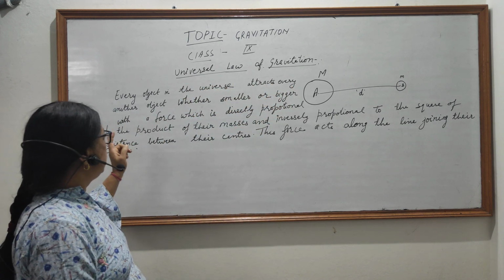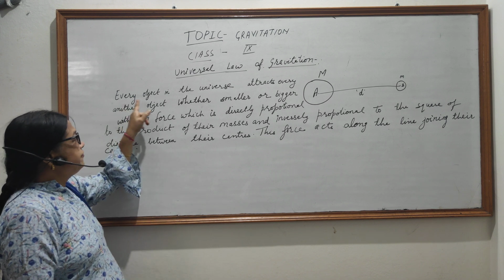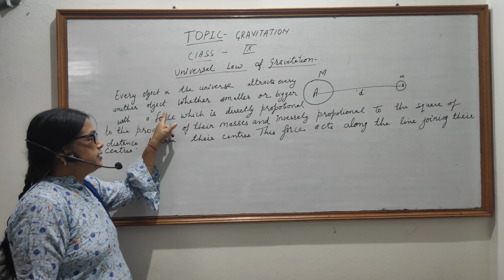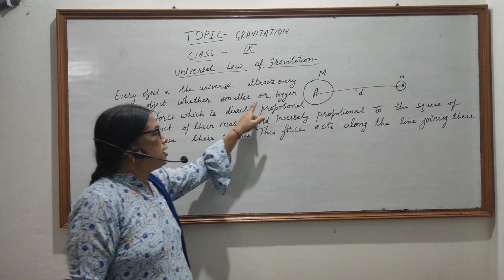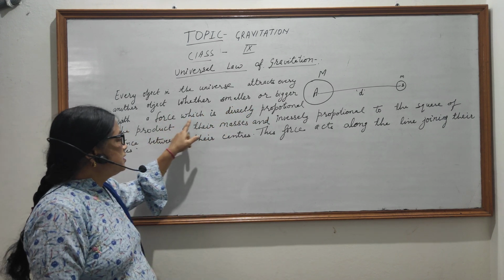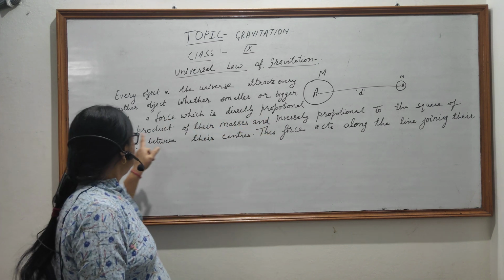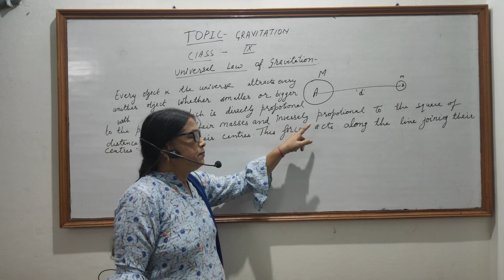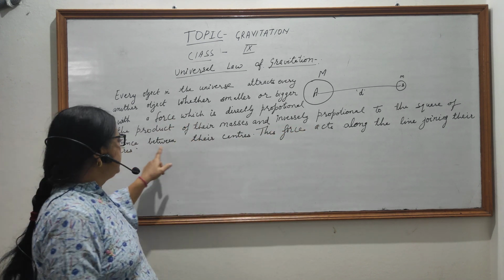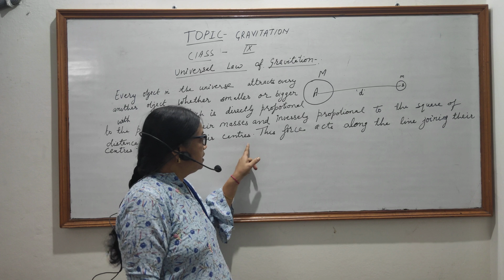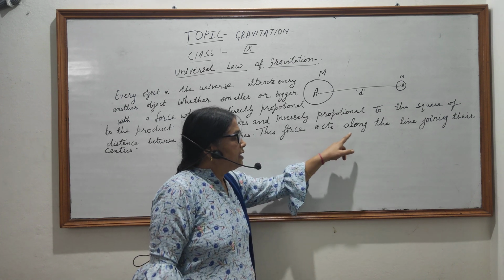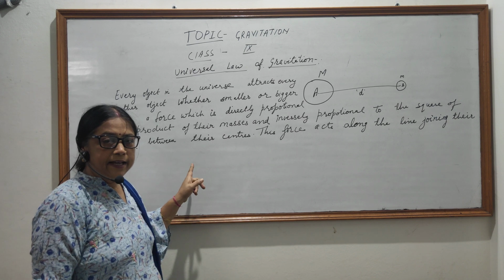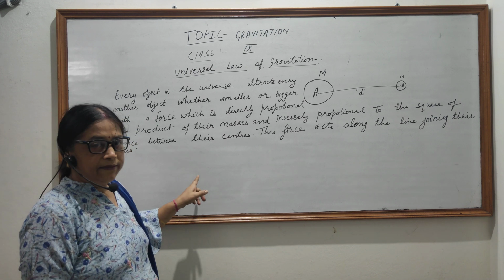Now the universal law of gravitation states that every object in the universe attracts every other object, whether small or bigger, with a force which is directly proportional to the product of their masses and inversely proportional to the square of the distance between their centers. This force acts along the line joining their centers. Once again I will repeat the universal law of gravitation.